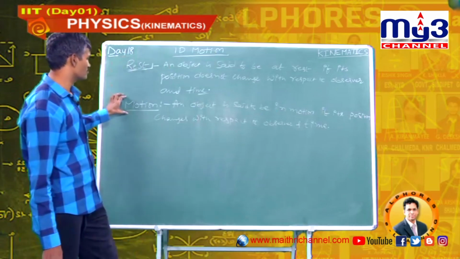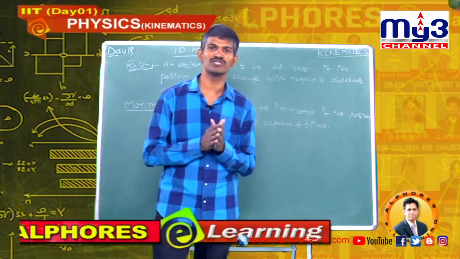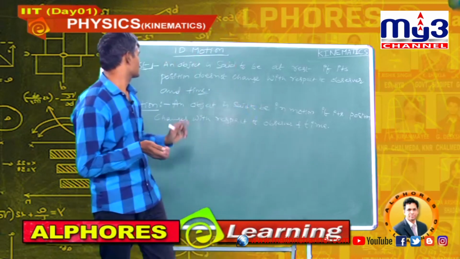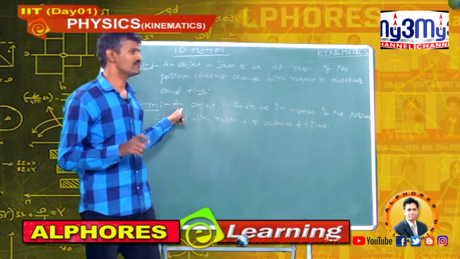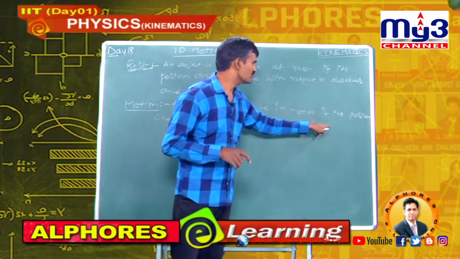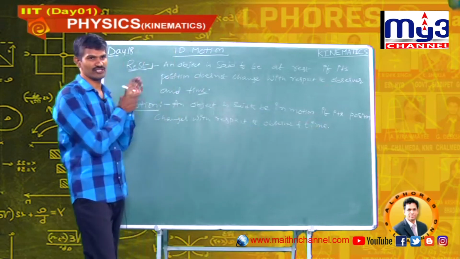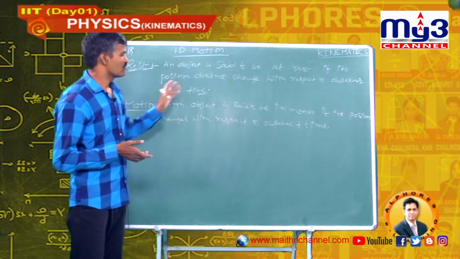Rest and motion are relative quantities. In the sense, there is no meaning for rest and no meaning for motion without the observer. This observer decides whether the object is at rest or in motion. To understand this point, I will take one example.